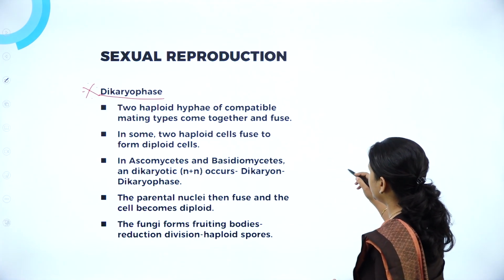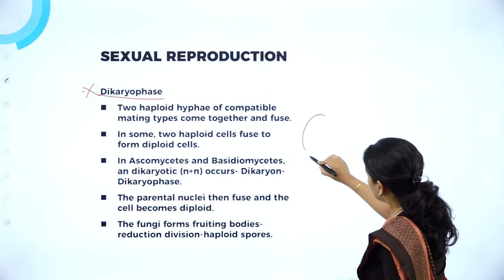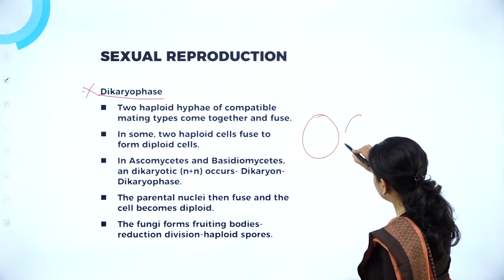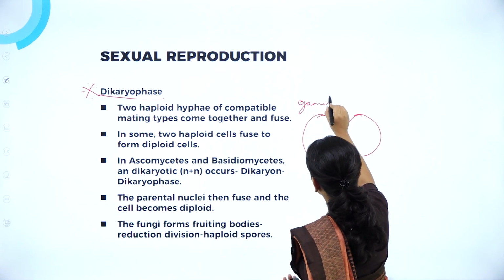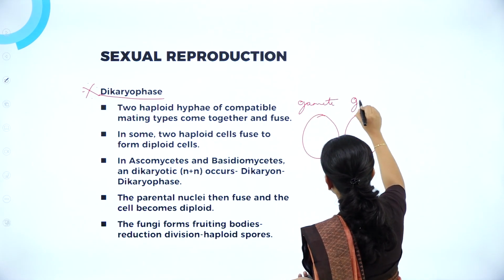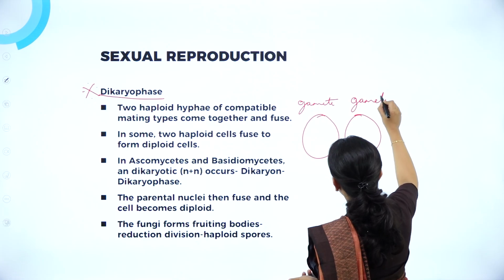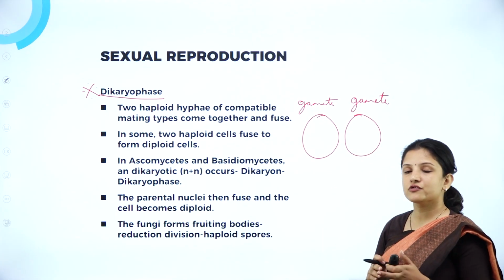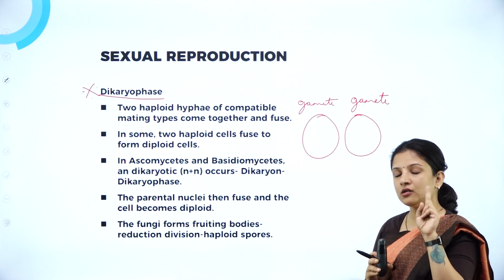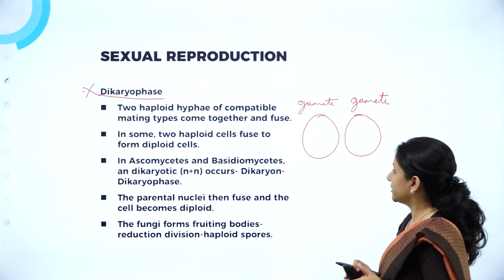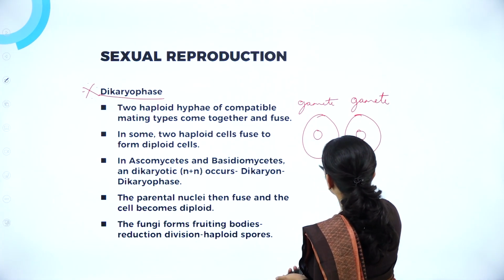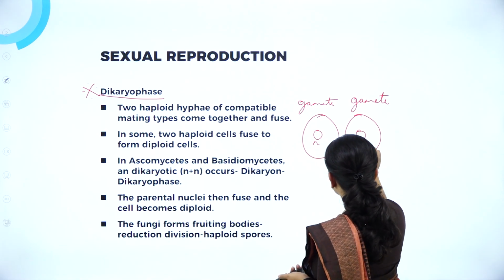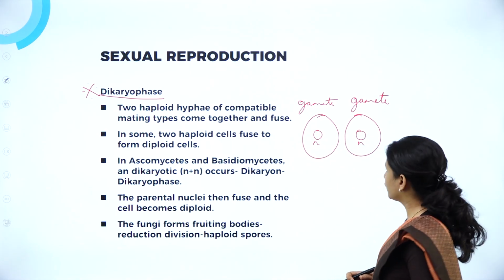Say for example, I'll draw 2 gametes now. This is a gamete and this is also a gamete, because in sexual reproduction, fusion always occurs between two gametes, right? These gametes will have a nucleus which is haploid, that is, half a set of chromosomes.